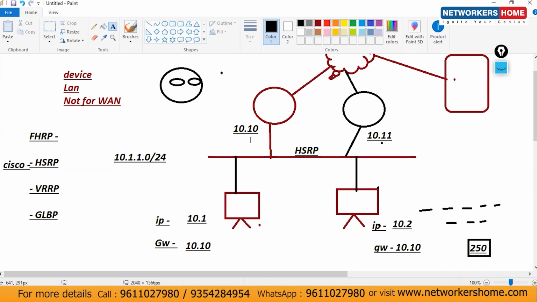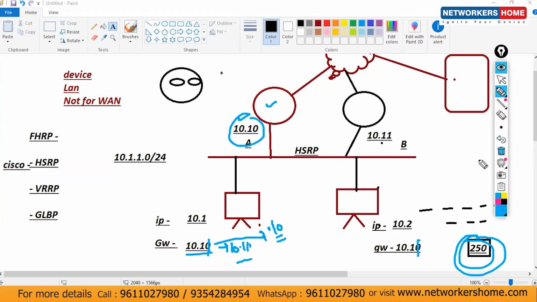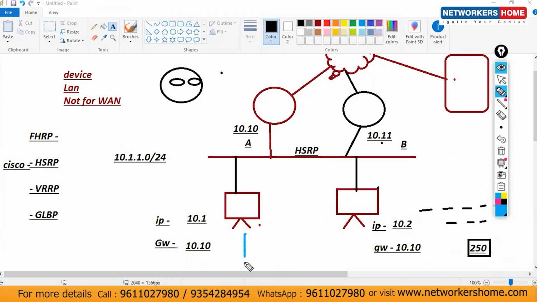Let's consider this MAC address is A and this MAC address is B. So in my ARP cache, with .10 and with .11, the A and B MAC addresses will be there. 10.10, 10.11. Am I right or not? Clear? Obviously ARP will be there, and with .10, what's the MAC? A, and with .11, what's the MAC? B is there.